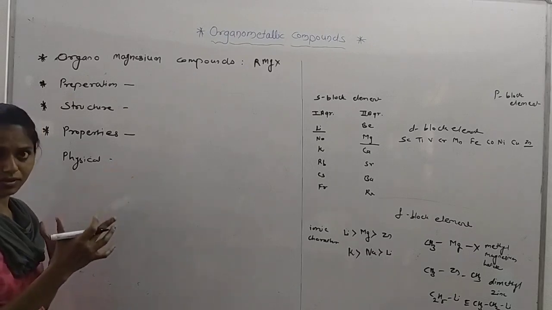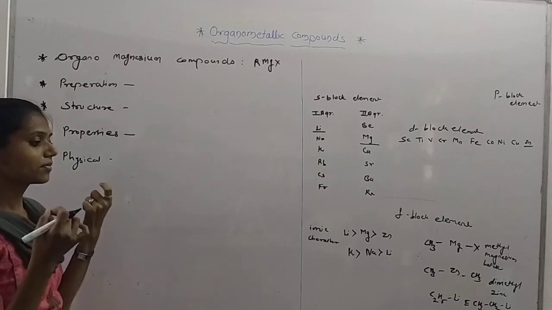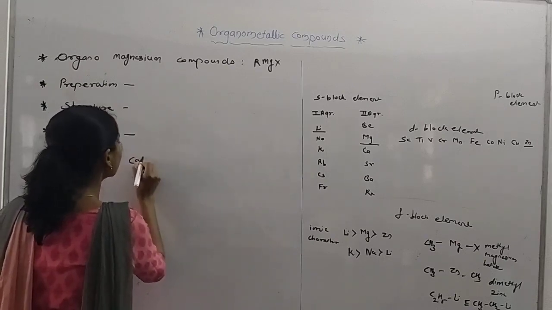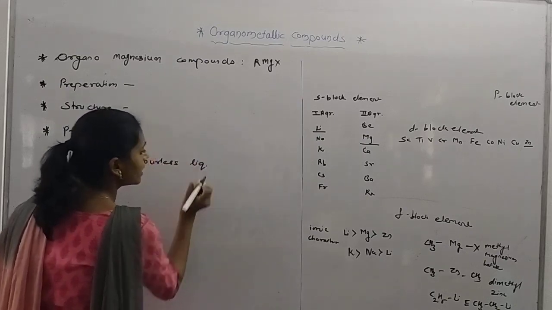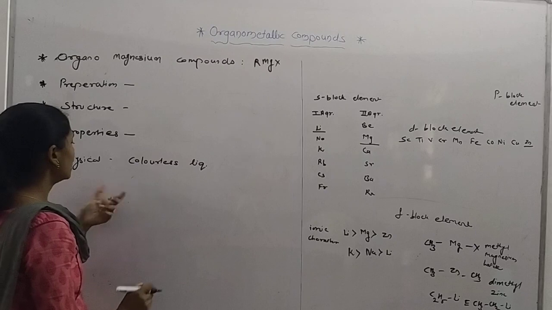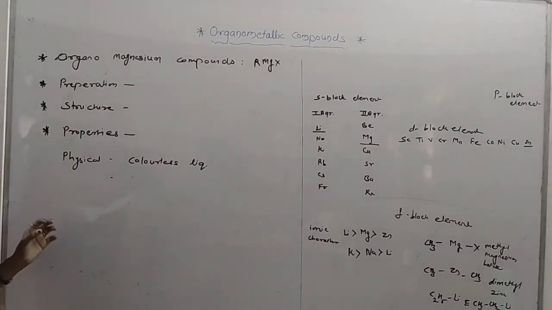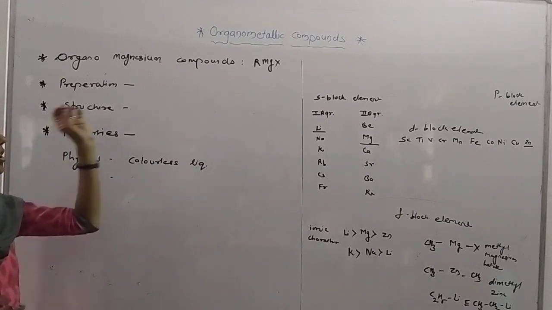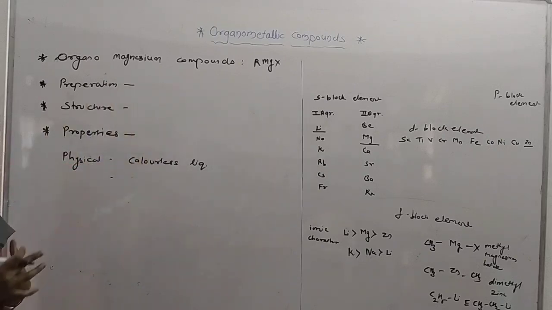It's liquid in nature, and colorless, so I have written here a colorless liquid. Another physical property is that it is not isolated in the free state. That means you never obtain it in the free state as it is very reactive.